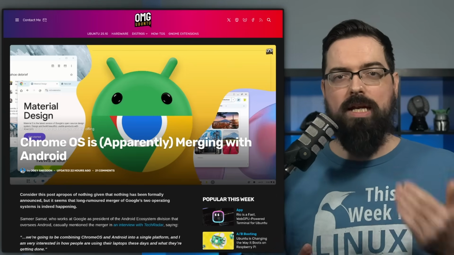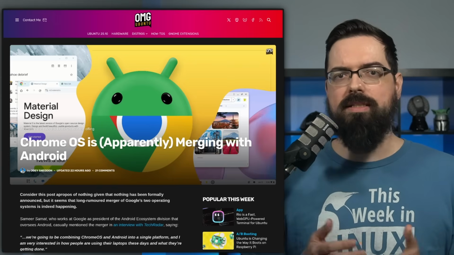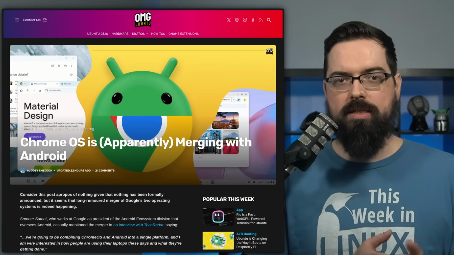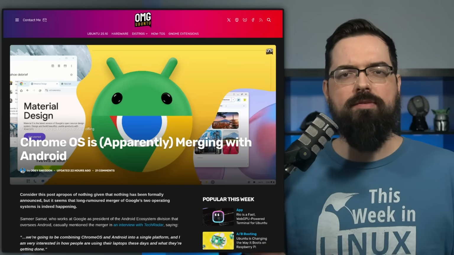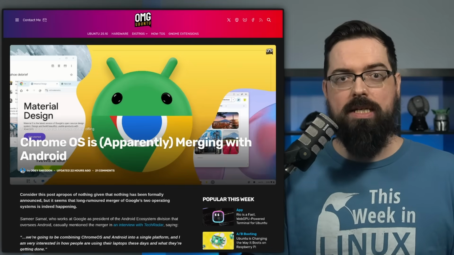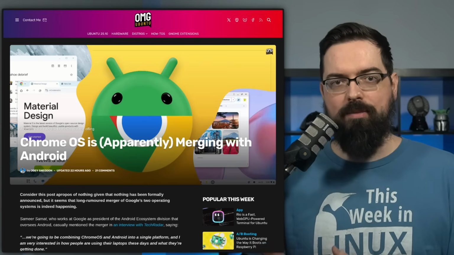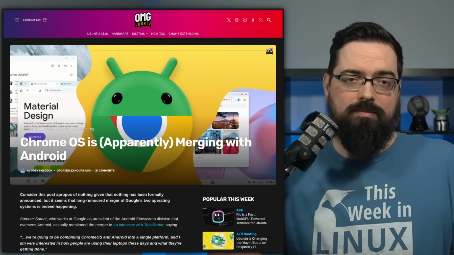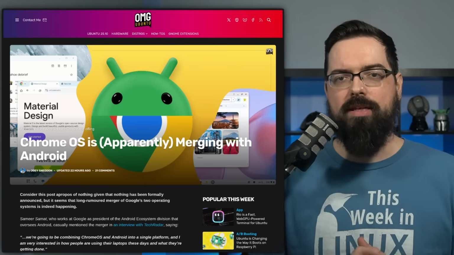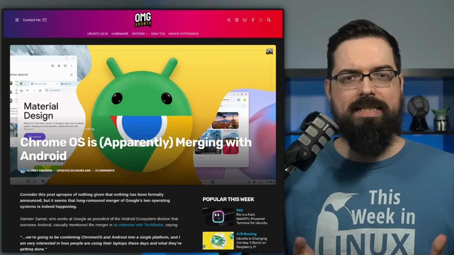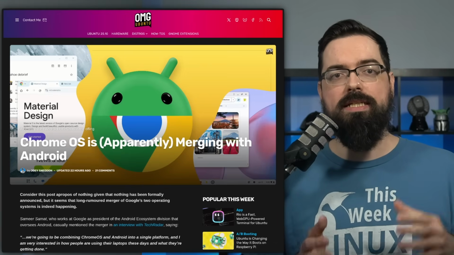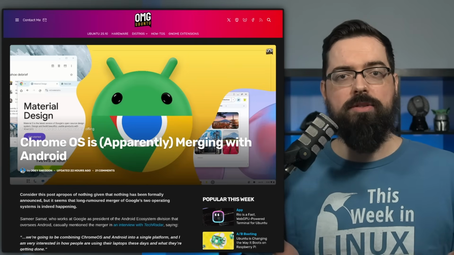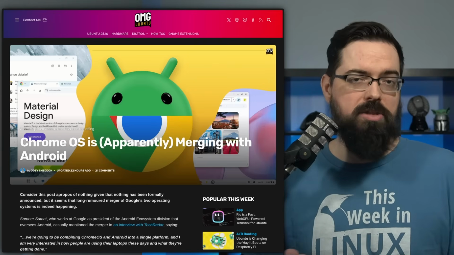that Chrome OS right now is directionless and doesn't have a purpose. It started as a very lightweight web-first OS, but now is like a collection of containers and subsystems trying to get Android apps and Linux apps working without really doing either one of them that well. And with that, well, Android can do basically everything Chrome OS can do now, and it even has the ability to run GPU-accelerated Linux VMs, as we talked about in a previous episode of TWIL, and has been able to run Linux containers for years at this point.